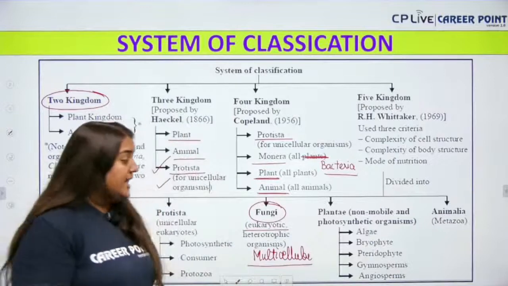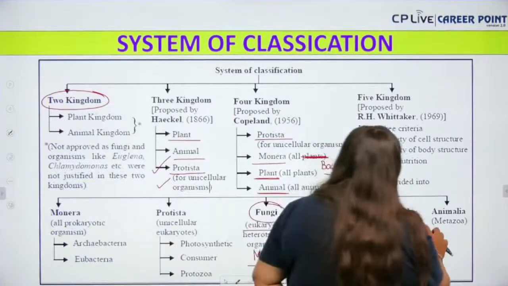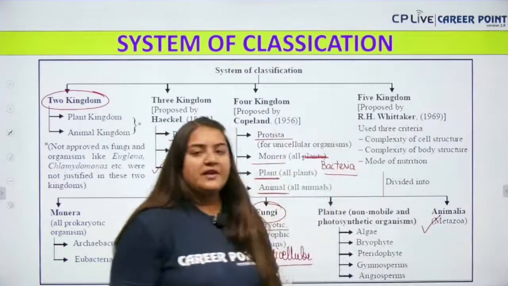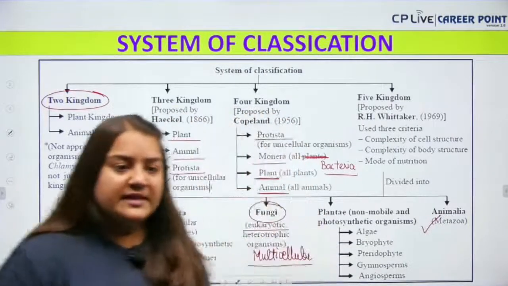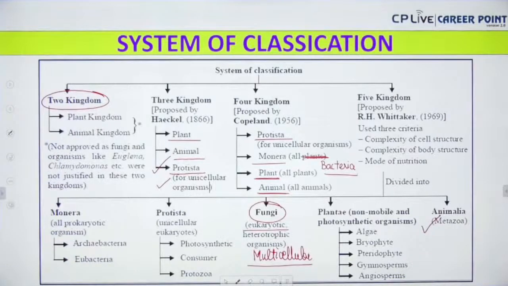Am I clear? Next up, we have the kingdom Animalia, in which most of the animals are heterotrophic in nature. Am I clear with this? Are you all clear with this beautiful flowchart?